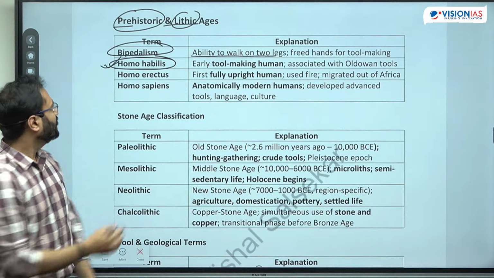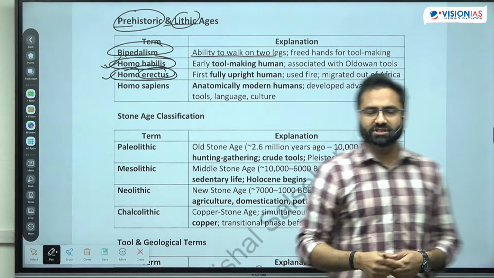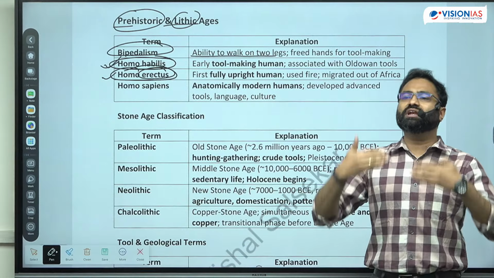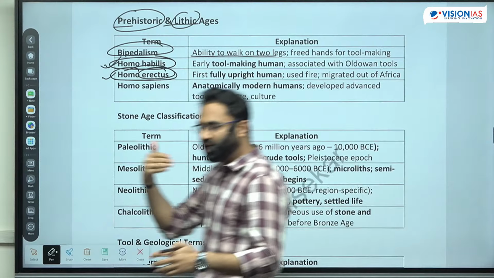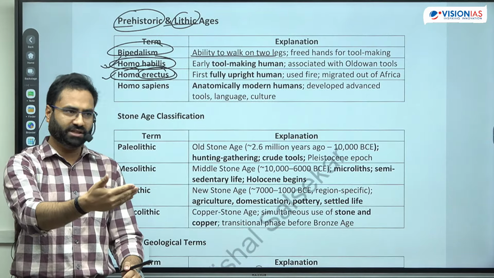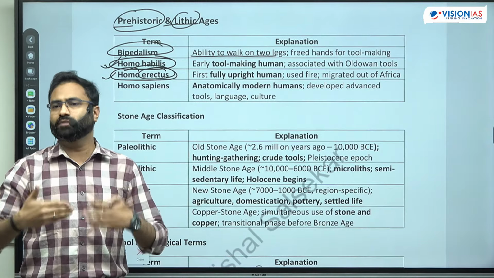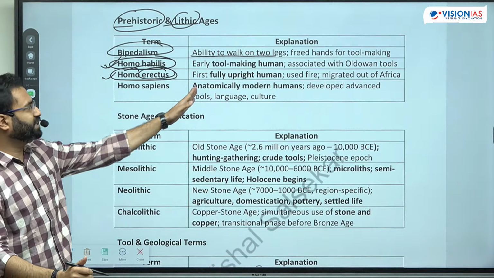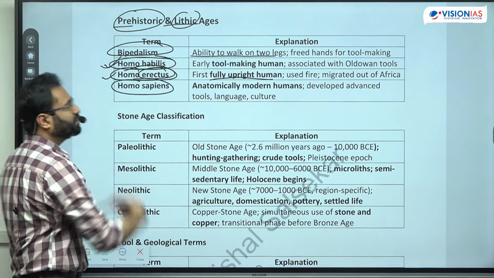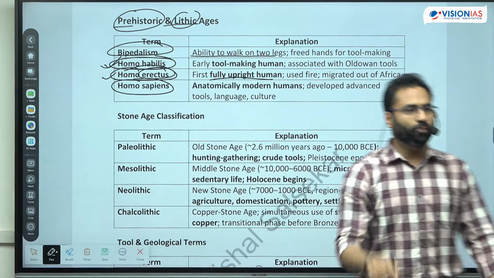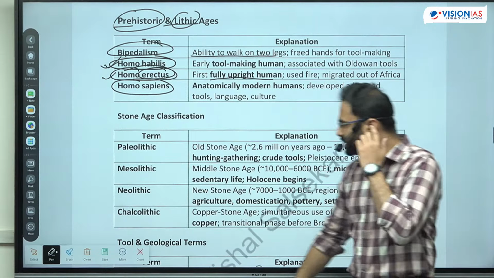So it is the Homo habilis, you can attribute them with the tool making human being. Next is the Homo erectus. Now this is the upright human being. So this is the first human being who was fully upright. So once you have started utilizing the tool, now eventually you will have to hunt for your foods and other needs, right? And eventually you have to run. Now in the upright position, obviously you will get comparatively more stability, and that's why the Homo erectus, they were the upright or the fully upright human. And then there are Homo sapiens sapiens, they are the modern human beings. So they are equivalent to the modern human beings. Just a brief idea regarding these terms.